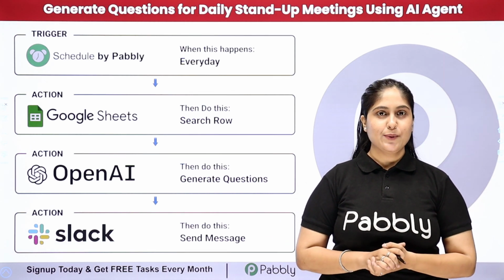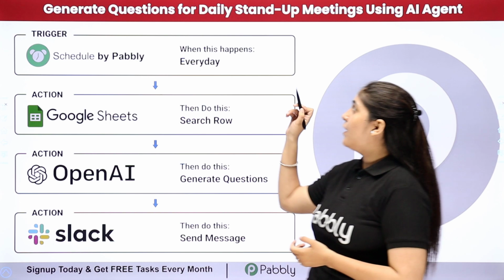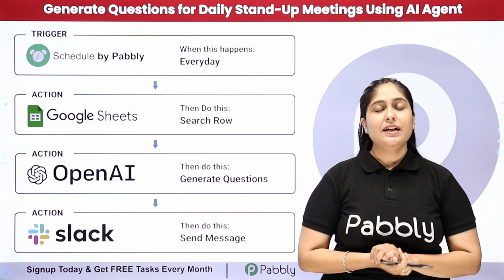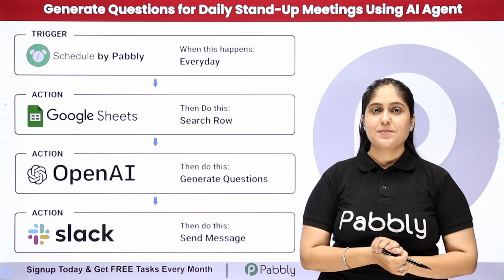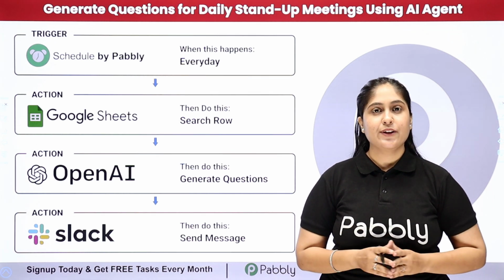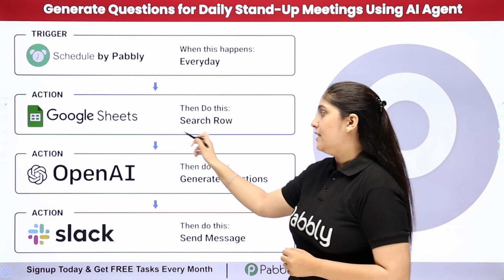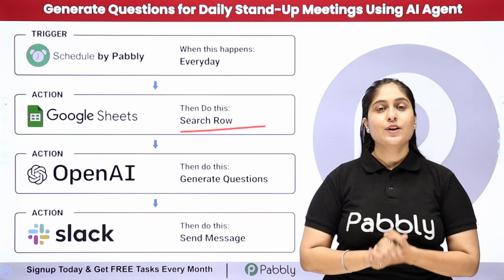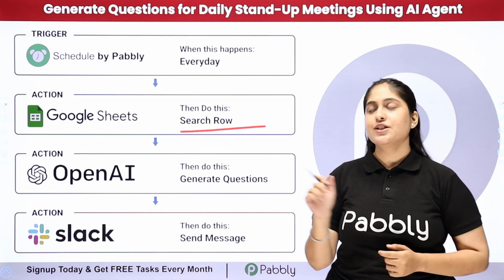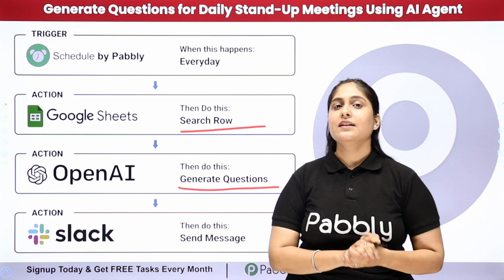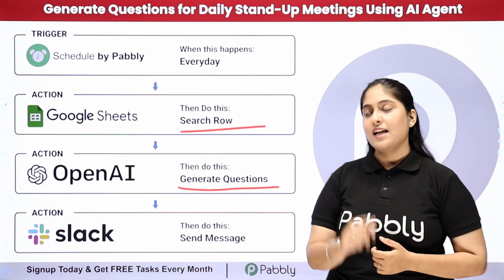In this video, we are going to understand how to generate questions for daily stand-up meetings using an AI agent. So as a team lead, my objective is that every day at a specific time, my automation should get triggered and automatically look up the values in my Google Sheets. And after looking up the values, automatically using OpenAI, it should generate the questions. And after generating the questions, automatically that should be shared as a message on our Slack channel.